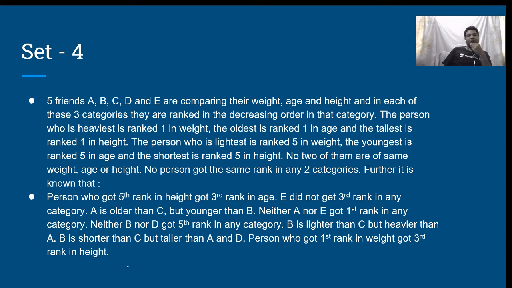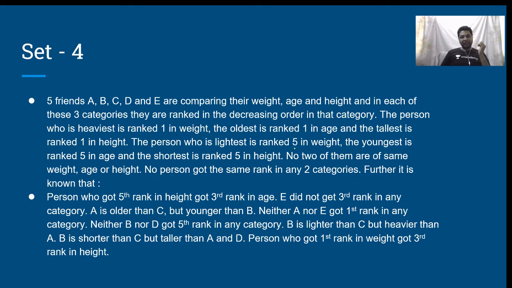Set number 4. Five friends A, B, C, D and E are comparing their weight, age and height. In each of these three categories, they are ranked in decreasing order in that category. The person who is heaviest is ranked 1 in weight. The oldest is ranked 1 in age. And the tallest is ranked 1 in height.